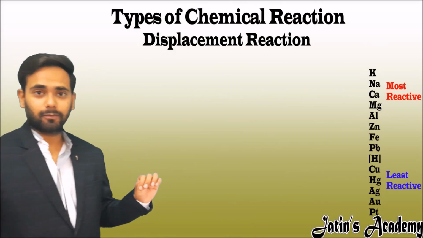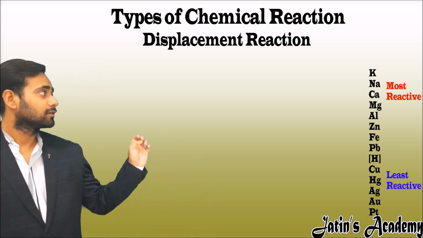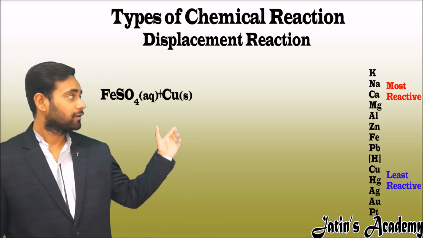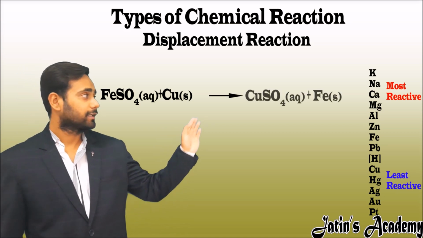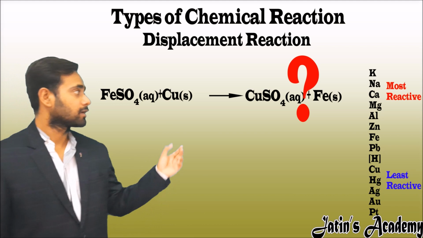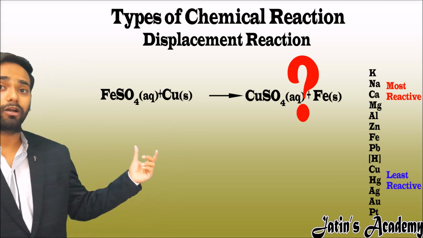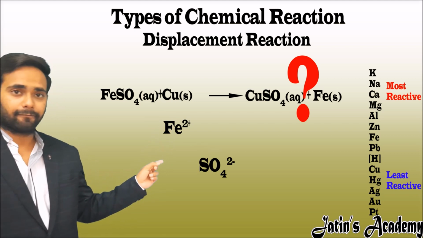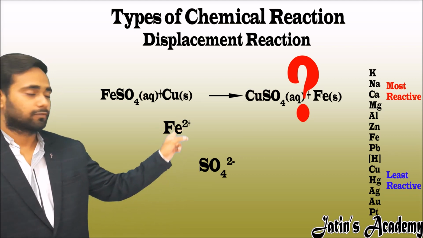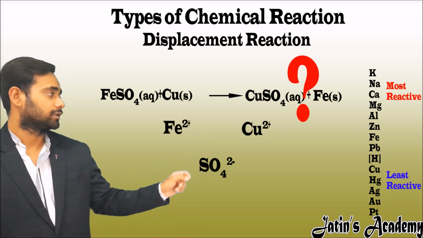Now if we talk about the reversibility of the reaction, is it possible that when iron sulfate mixes with copper, it gives copper sulfate and iron? Let's see. Here, when iron sulfate is broken down or ionized, it becomes Fe2+, SO4 2-, and copper becomes Cu2+.